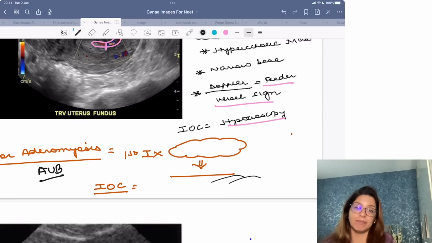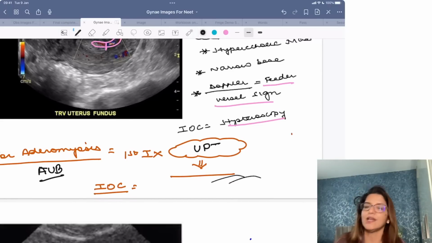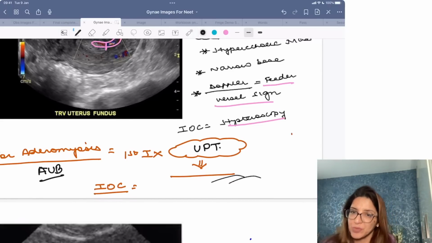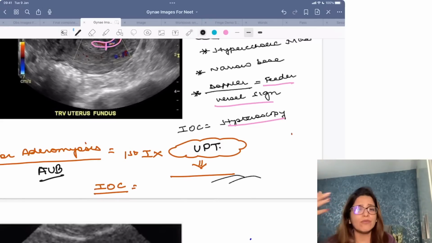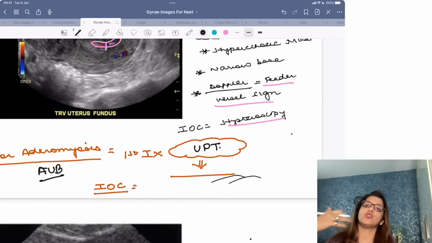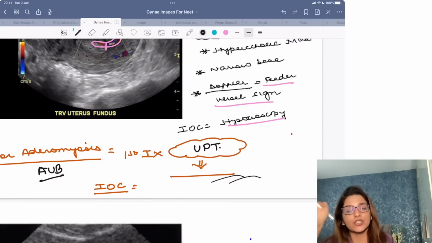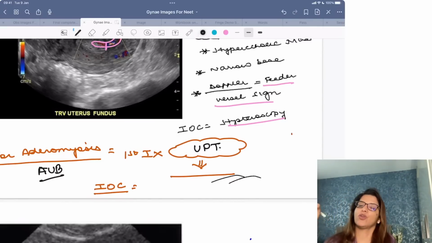That's the most common complaint, right? So, the first investigation whenever a female comes to you with AUB is urine pregnancy test. Do not forget that. Right? Always whenever a female comes to you with AUB. So even if she is a case of polyp, she is coming to you with irregular bleeding. The first investigation which you are going to do will be your urine pregnancy test.